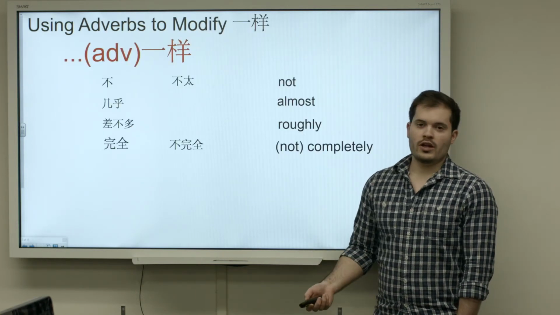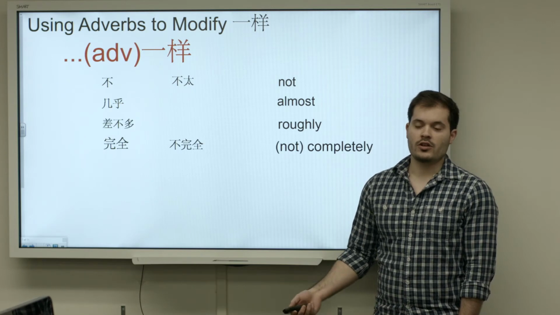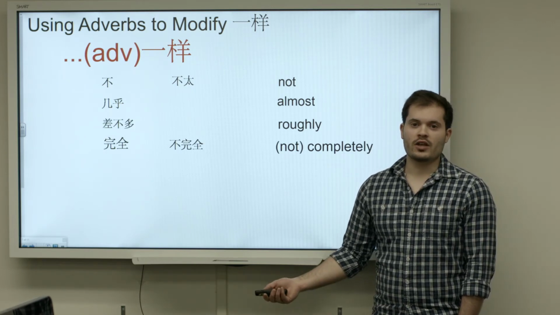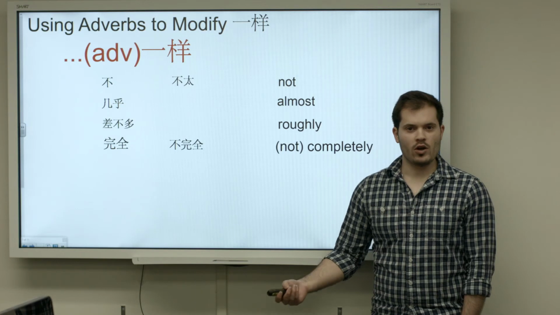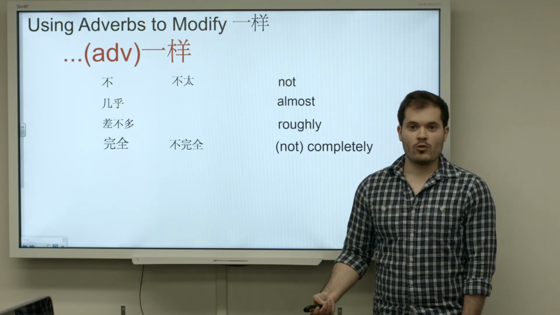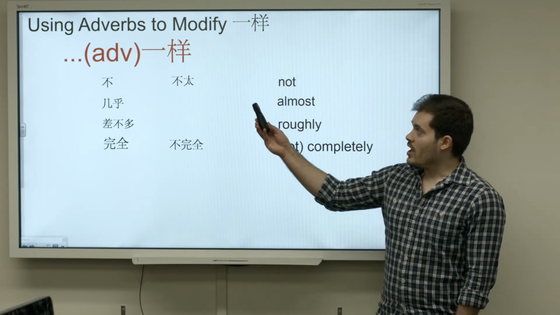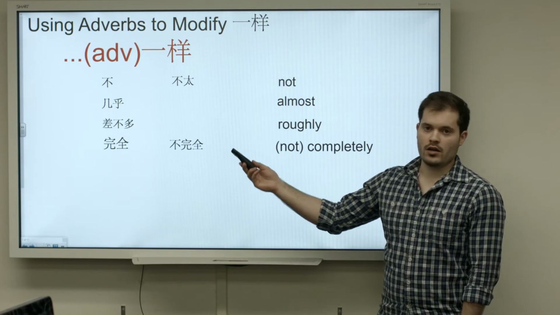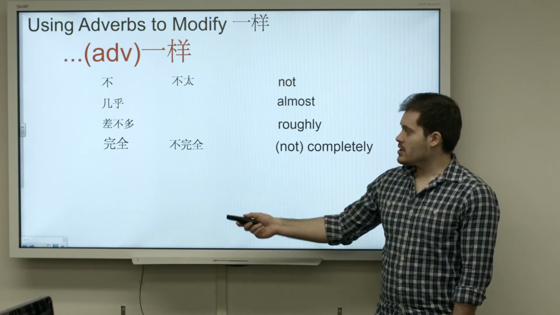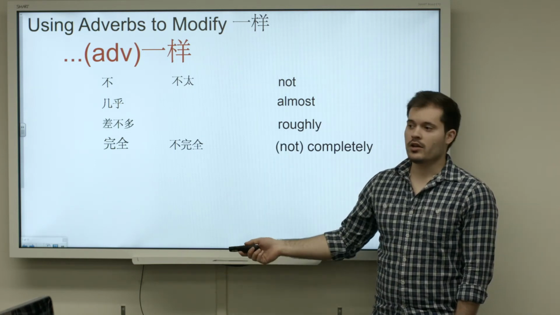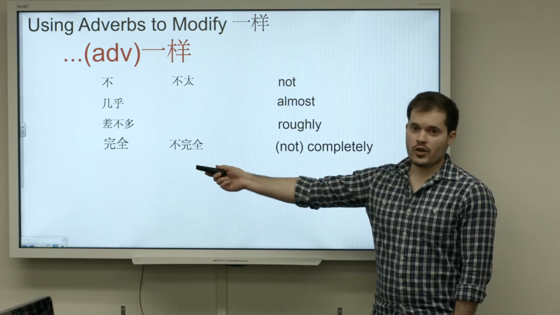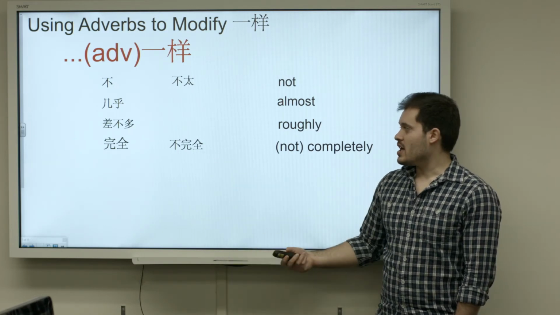But that's not the only way to modify this structure. Again, just like English, we can modify the degree of equality, or we could negate the equality. And we do that by putting an adverb in front of 一样. So some of these words you might not recognize, and that's okay. 完全 means completely, 不完全 is not completely.